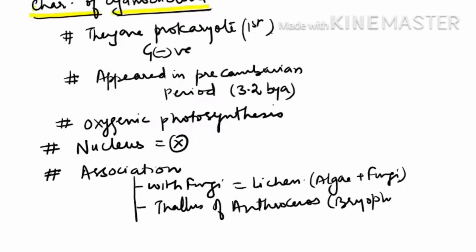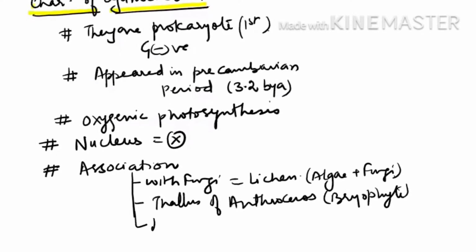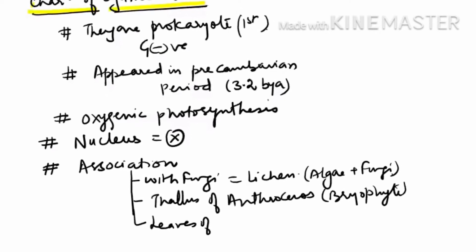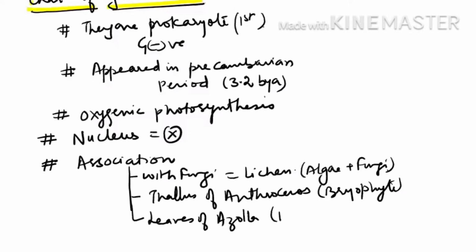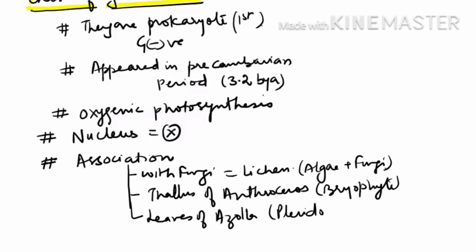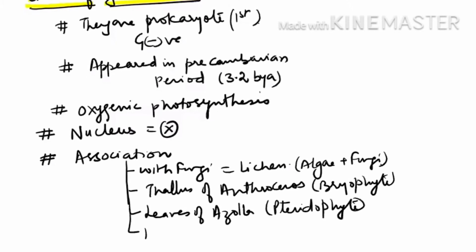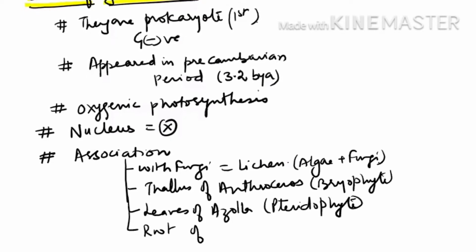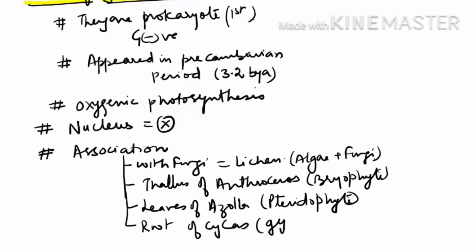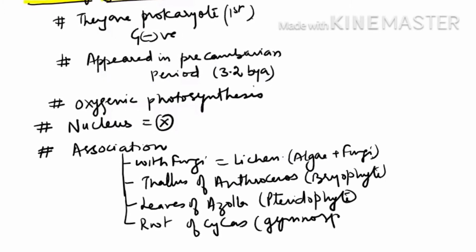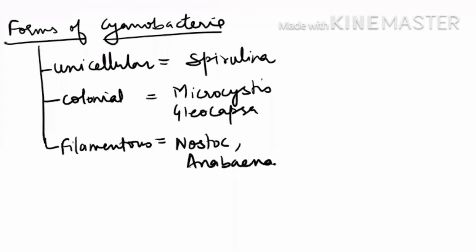They are also found in the leaf of Azolla, and Azolla is a pteridophyte. They are also found in the root of Cycas, which is a gymnosperm. So from this it is clear that they are found associated with each and every member of the plant kingdom.